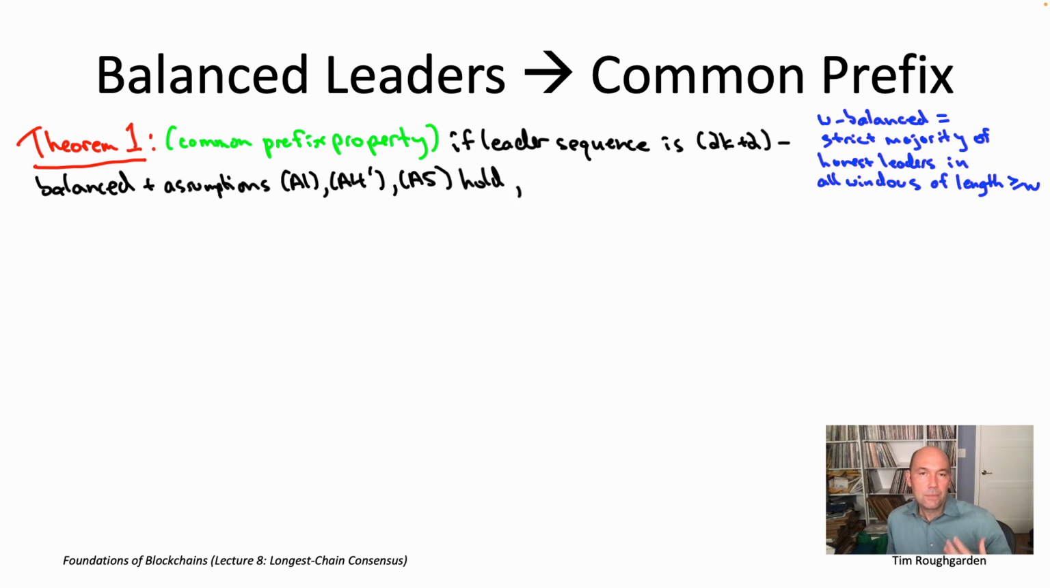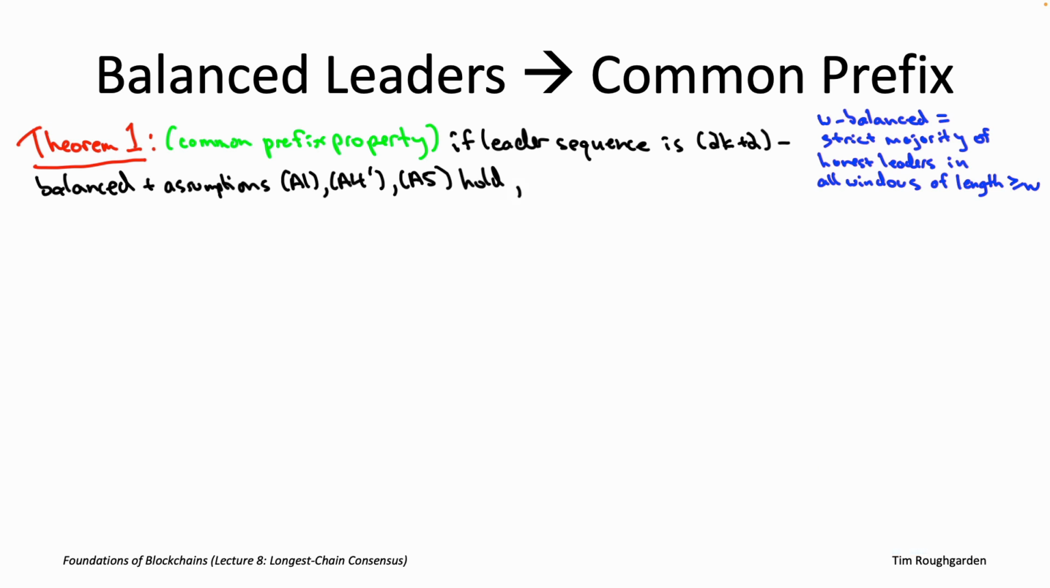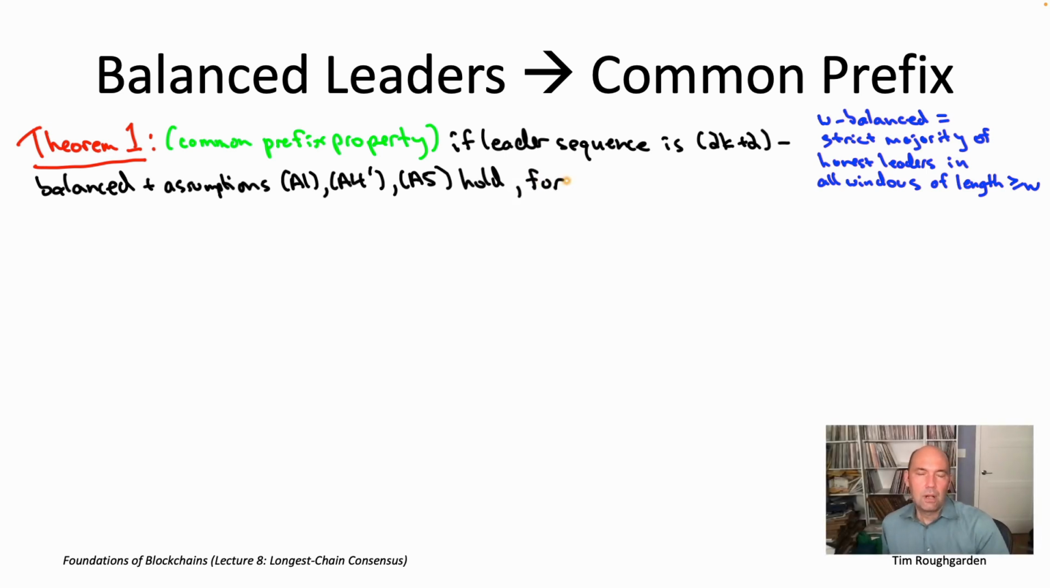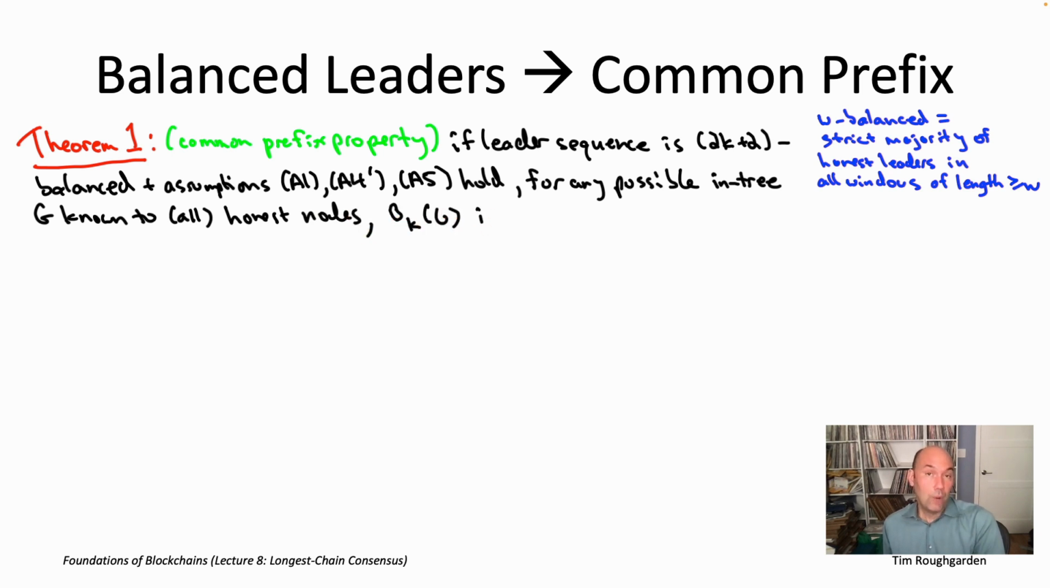So what does the common prefix property say? Well, it says no matter what happens, in other words, no matter what in-tree, call it capital G, all the honest nodes might know about, the notation B sub k of G will be well defined. And remember that what that means is that if there are multiple longest chains, it doesn't matter which one you choose. After you lop off the last k blocks, you get the same thing. Equivalently, any two longest chains agree in everything except possibly up to their last k blocks.